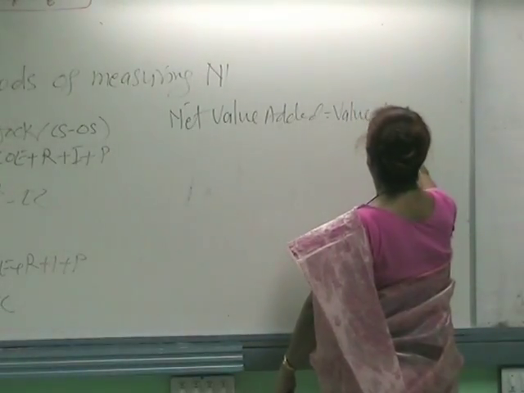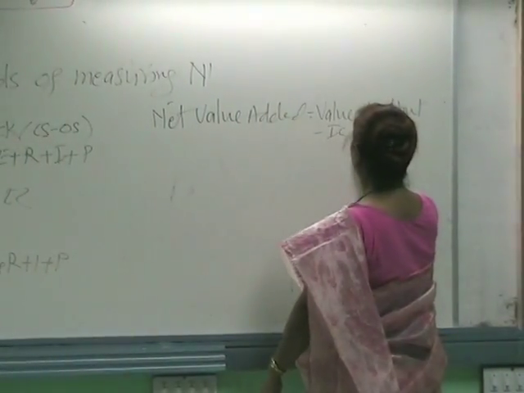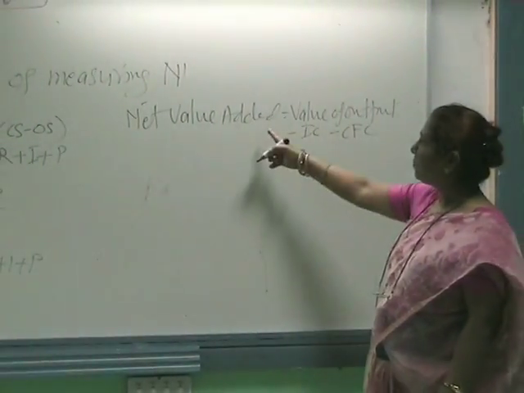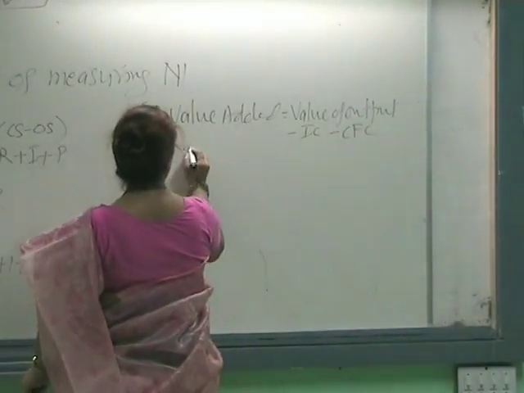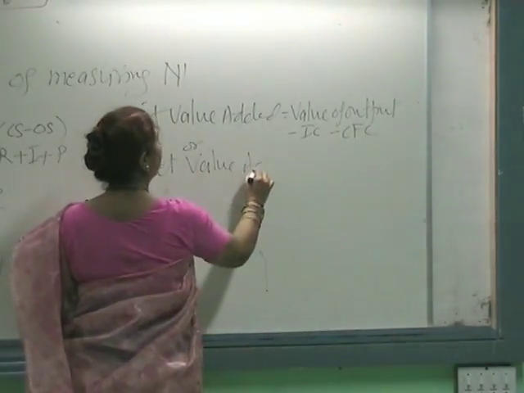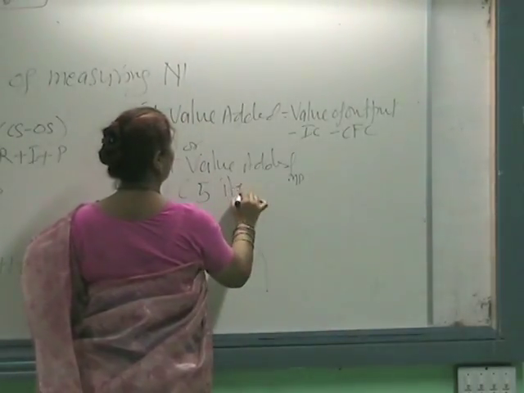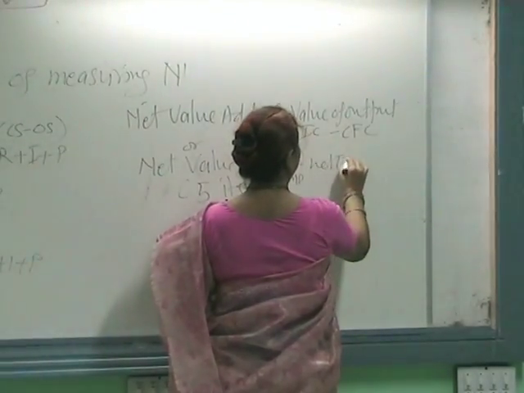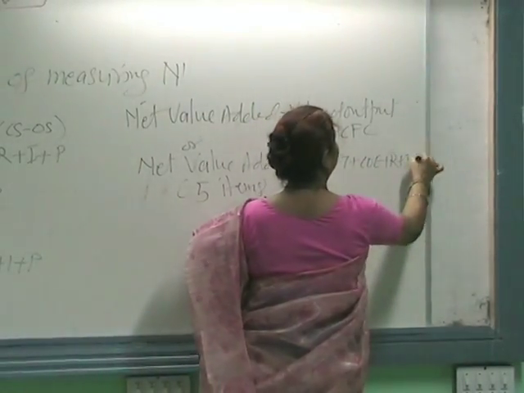Value of output minus intermediate consumption minus CFC. So how many items will be there in net value added at market price? 5 items. Which are these 5 items? Net indirect tax plus COE plus rent plus interest plus profit.